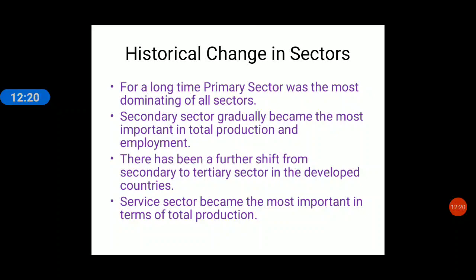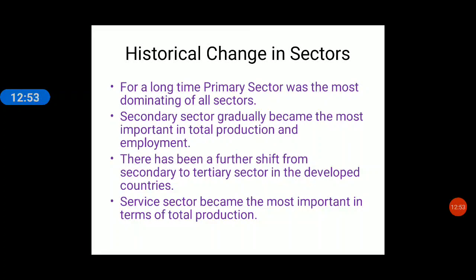Slowly what happened? People started moving from agriculture, and new industries started to be made in India. They started employing people. There was a need of people to work in the industries during the First World War or the Second World War, and people started shifting from the primary sector, that is from agriculture, to the secondary sector, and the contribution of the secondary sector started to increase both in terms of production as well as in employment.